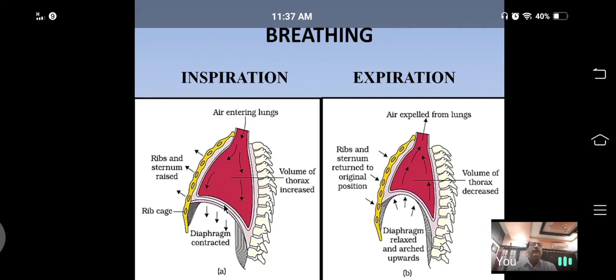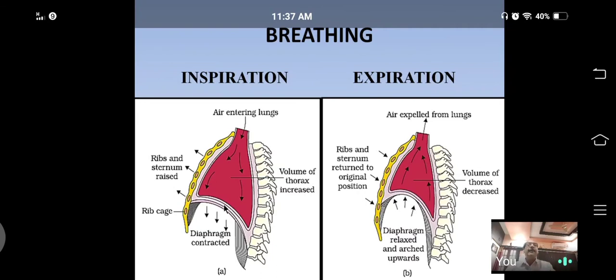Expiration is a passive process because it needs no energy. Energy is needed only for inspiration, it is not needed for expiration. That's why inspiration is an active process, and expiration is a passive process.